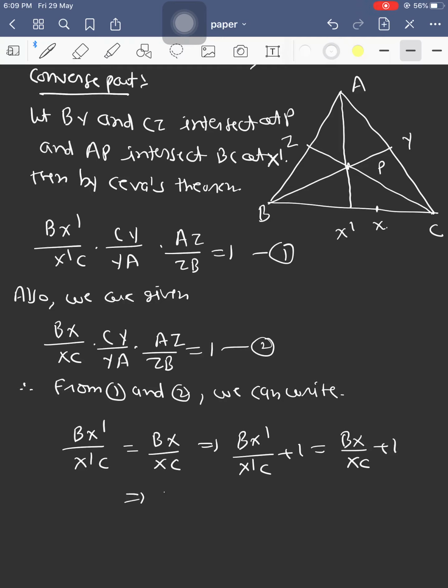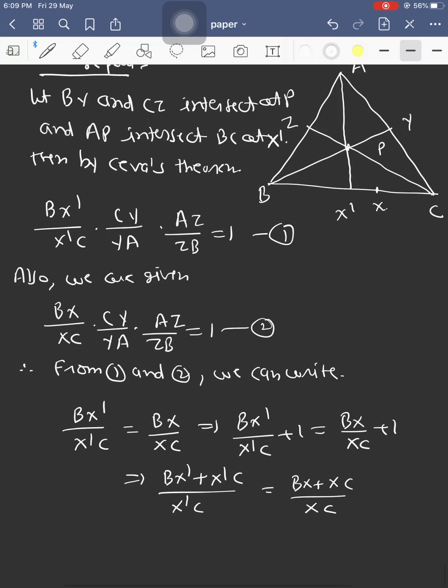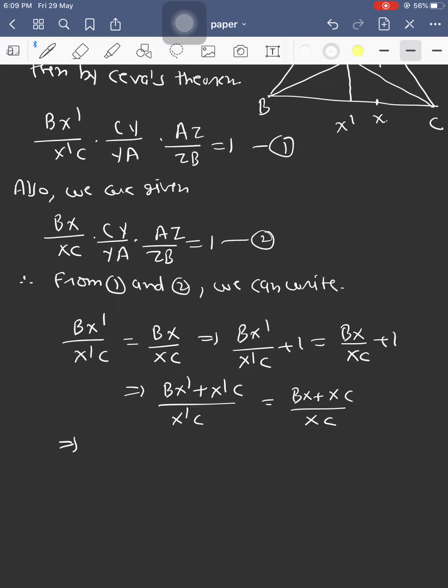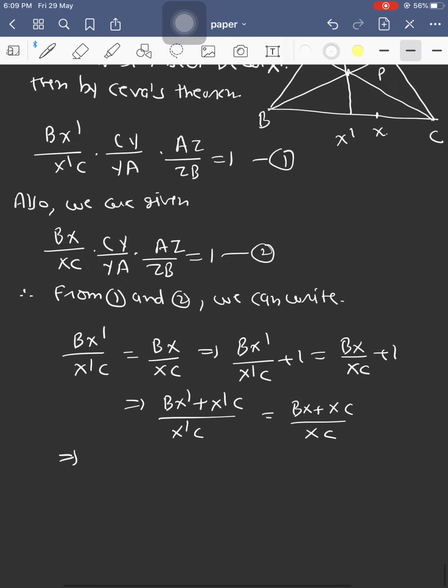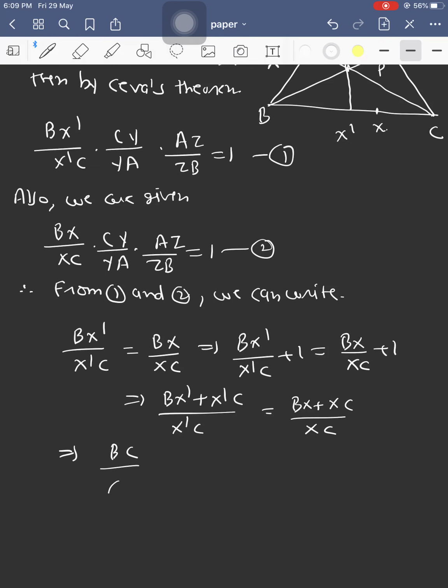This implies BX dash plus X dash C upon X dash C equals BX plus XC upon XC. Therefore we get BC upon X dash C equals BC upon XC. Therefore XC equals X dash C.